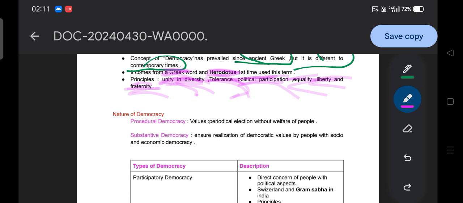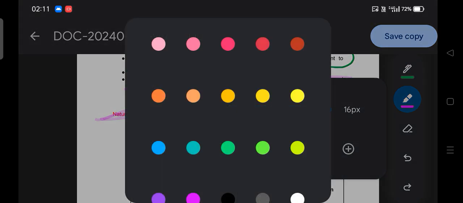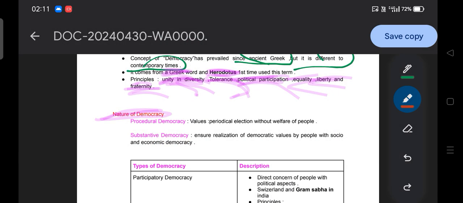Then we will move to the nature of democracy. So what is the nature of democracy? Let me change the color, an appropriate color for you. Nature of democracy: one is procedural democracy, another is substantive democracy. Through examples we will try to understand what they mean. Procedural democracy values periodic elections without the welfare of the people. Procedural democracy means it is based only on the process or the institutions.